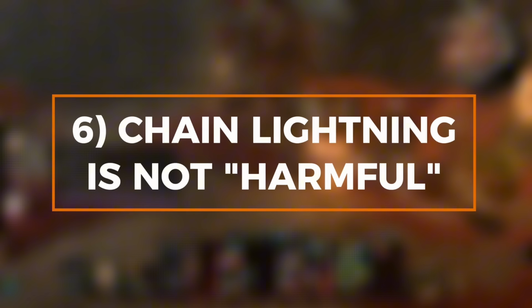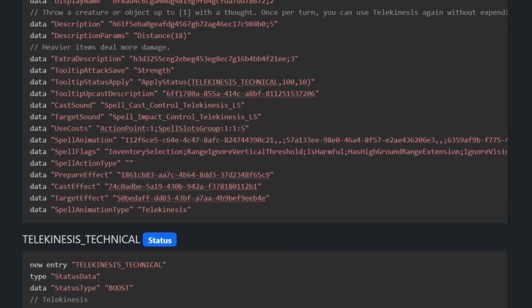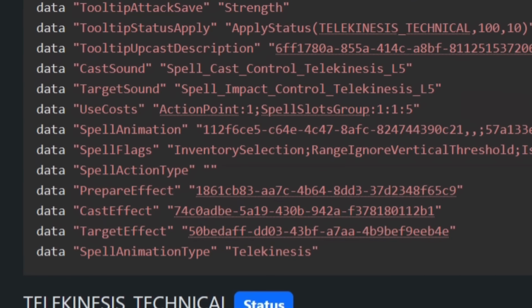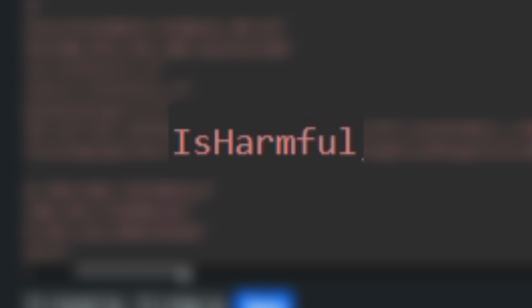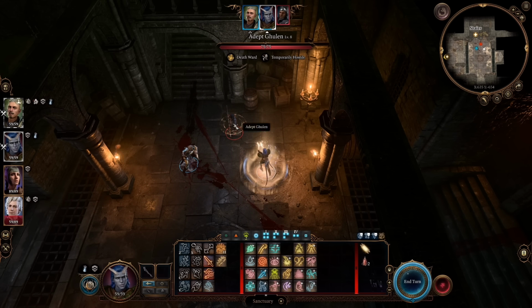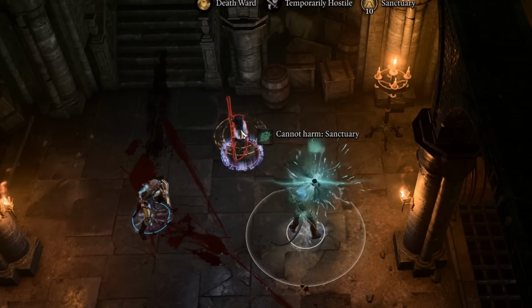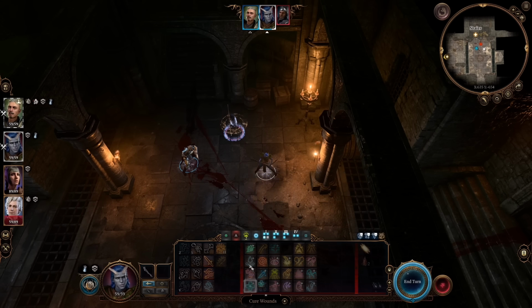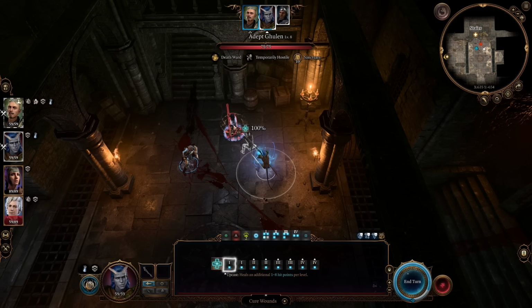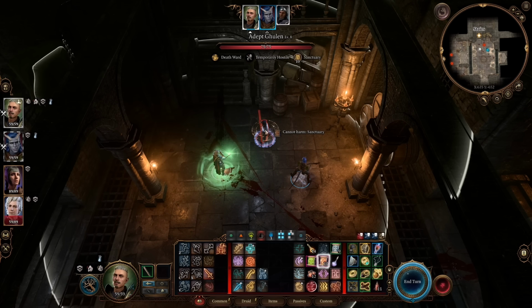Number 6. Chain Lightning isn't harmful. In the code for abilities, there's a field called Spell Flags, where Larian keeps track of miscellaneous information. One of these spell flags is called Is Harmful, and it indicates whether the spell is, well, harmful. The most familiar place that this comes up is with the spell Sanctuary. If an effect has the Is Harmful flag, then any entity under the effect of Sanctuary can't be targeted by it. So Cure Wounds is not harmful, so you can target a Sanctuaried enemy with it. Disintegrate, on the other hand, is harmful, so no can do.